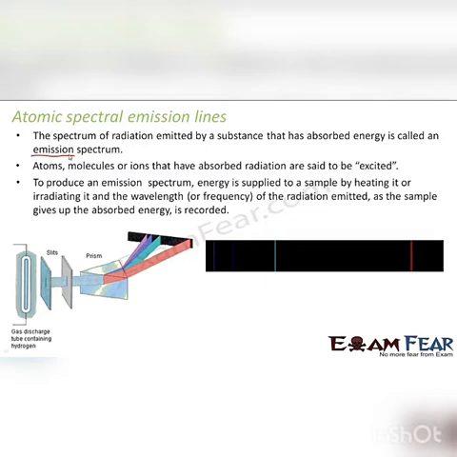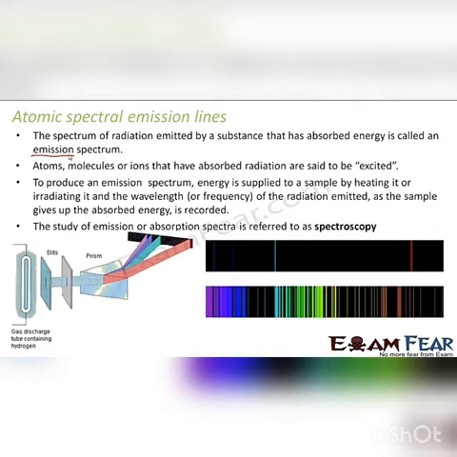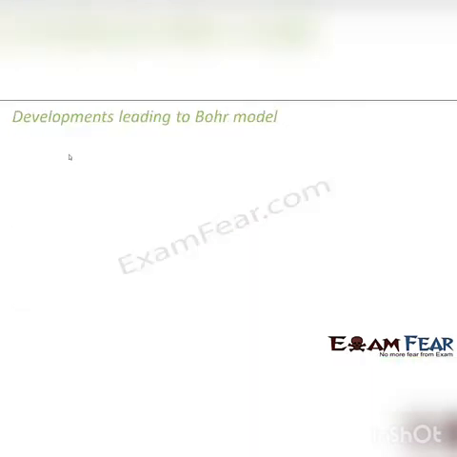And then what is done? The radiation which is emitted, the frequency of that emission, is recorded as a function of the energy which is absorbed. So this is how the emission spectrum is formed, right? How can we generate an emission spectrum basically? So this is how we generate an emission spectrum. The study of emission or absorption spectra is known as spectroscopy. I mentioned it in the previous slide as well. So this is how our emission and absorption spectrum looks like. Now we got a touch of what atomic spectra is.